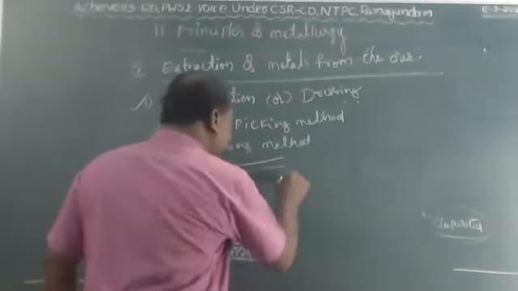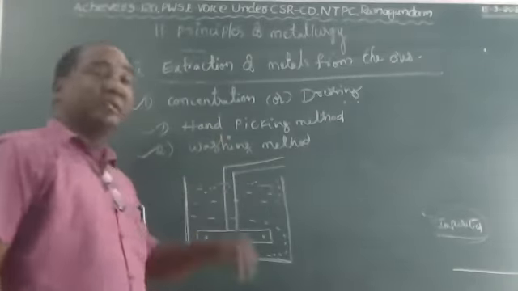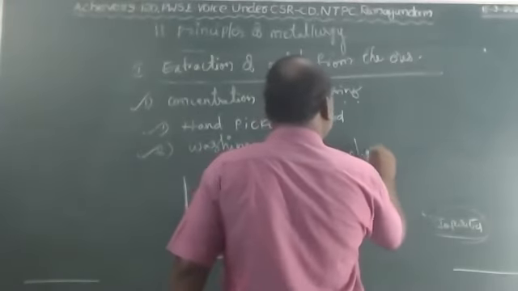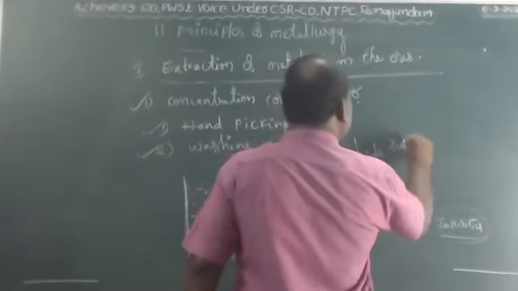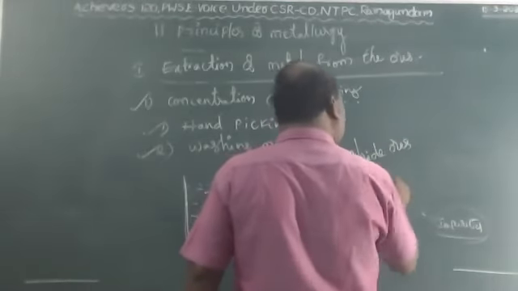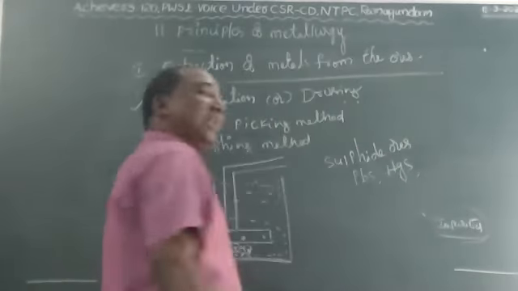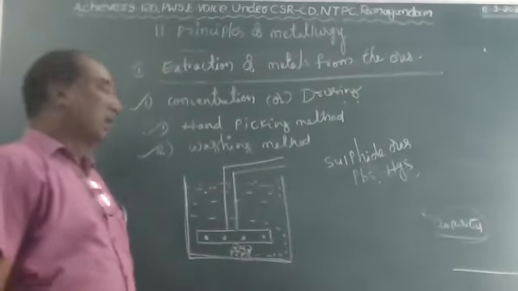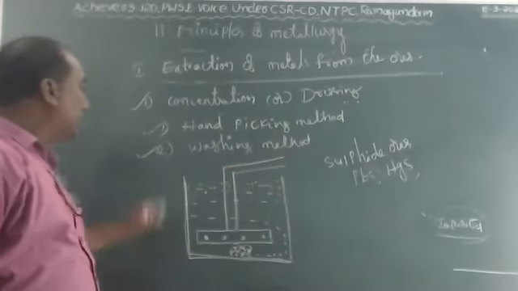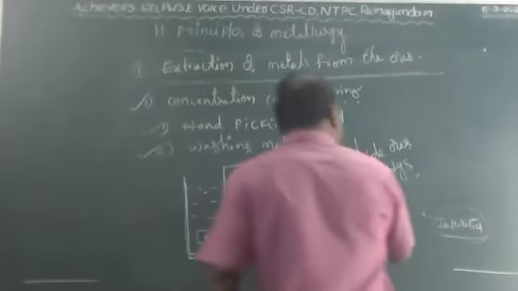So it is the froth flotation method. Especially this method is mainly used for sulfide ores, like galena, cinnabar, and copper iron pyrites. Okay, children, so this froth flotation method is used for the sulfide ores.